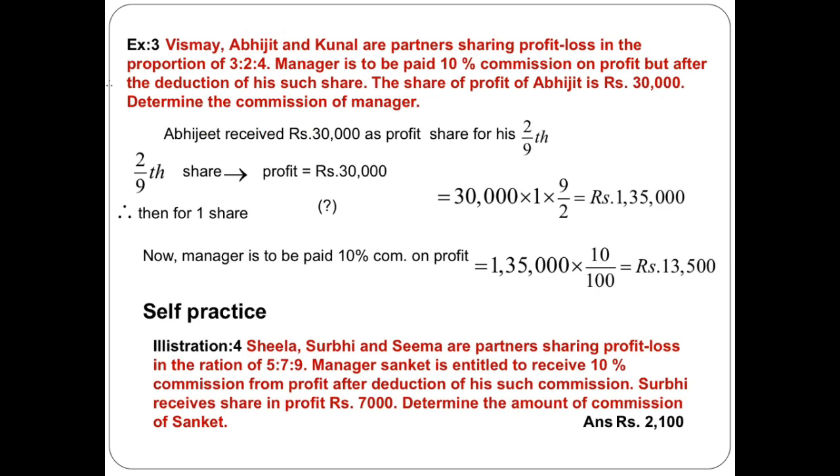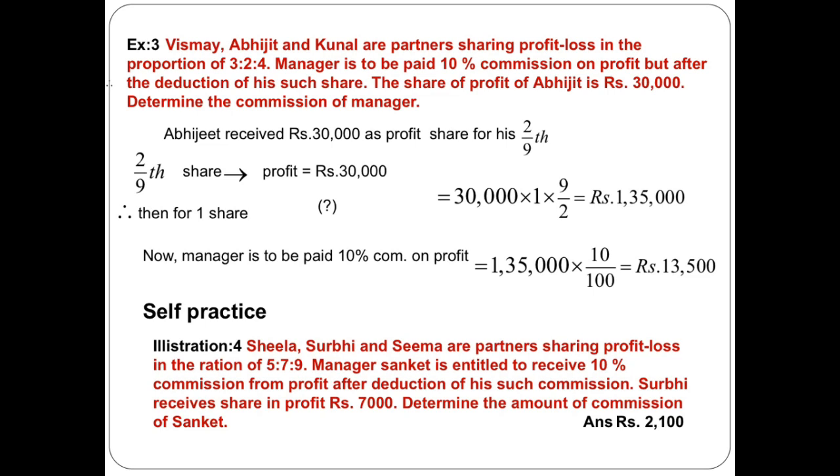Vismay, Abhijit and Kunal are the partners, sharing profit and loss in the proportion of 3:2:4. So here profit and loss ratio is given. Manager is to be paid 10% commission on profit, but after deduction of his share. Here the share of profit of Abhijit is 30,000. See here, friend, total profit is not given, but the share of one of the partners is given, that is 30,000.